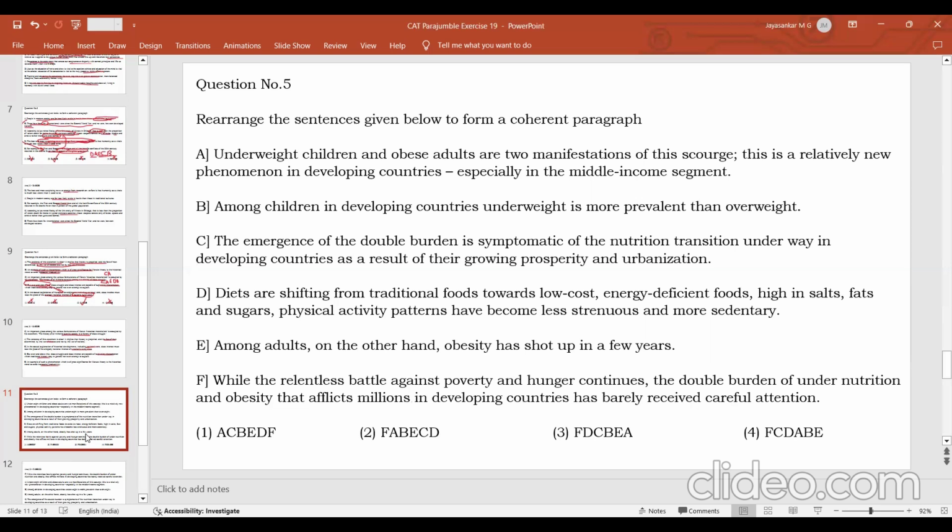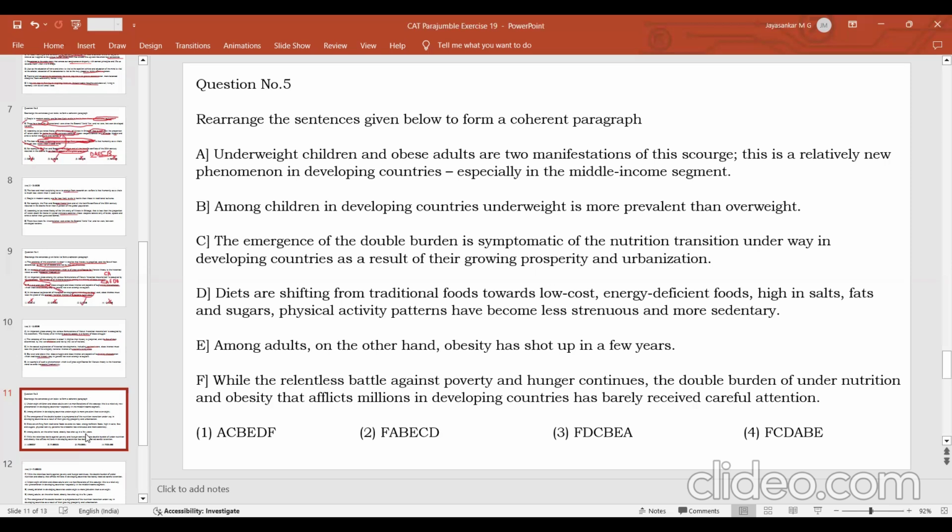And this problem is especially manifest in developing countries, where the children are becoming underweight, whereas the adults are becoming obese. And what is the underlying cause of the problem? It is the nutrition transition, or the changes in the way nutrition is happening because of the lifestyle changes and the food habit changes. Because from traditional foods, people are switching to energy deficient, low cost food, which are high in salts and fats. Because of this the children are not getting enough nutrition, so they become undernourished, whereas the adults, because of their sedentary lifestyle and less strenuous physical activity, become obese. These are the things that are stated in the passage.